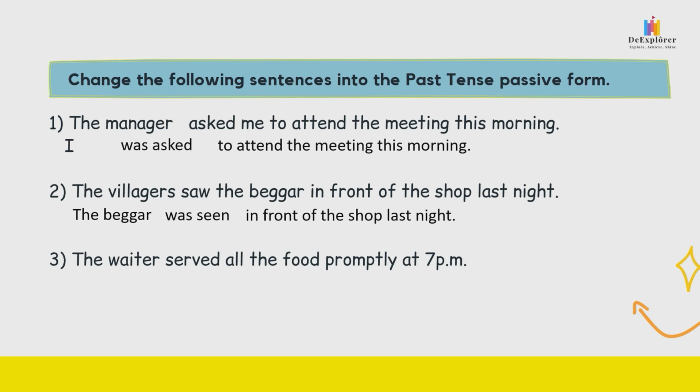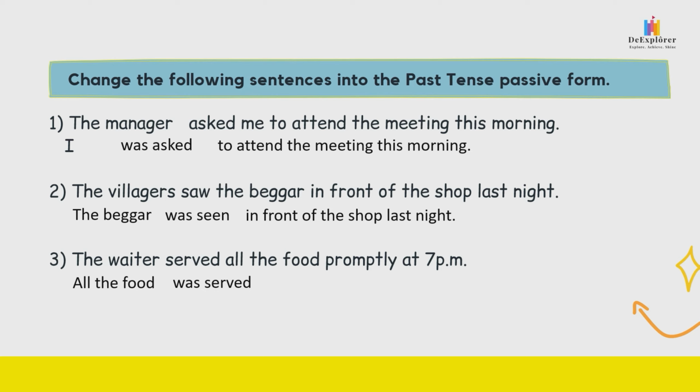Okay, change it now. The waiter served all the food. So serve what? All the food. So all the food, now you put it in front. So all the food. Verb, passive form, was or were. Was served. Past tense 也一样 ed. Past participle 也一样, was served.